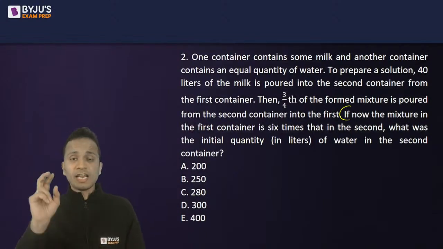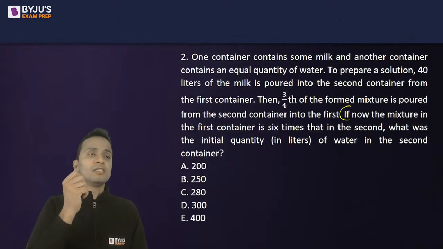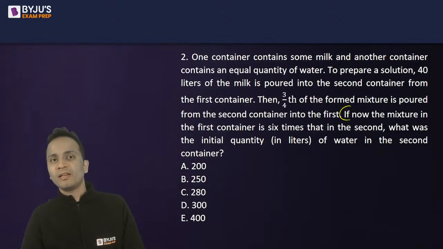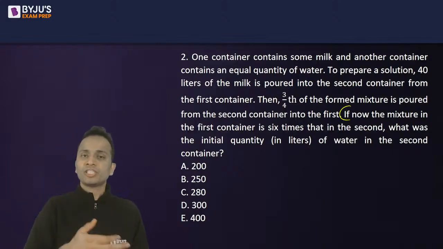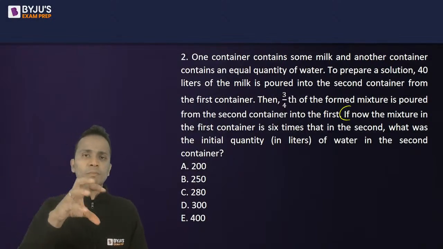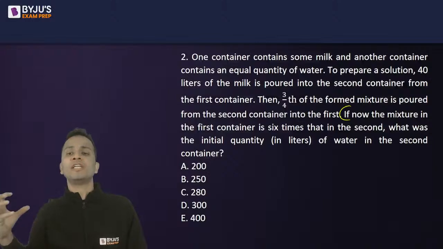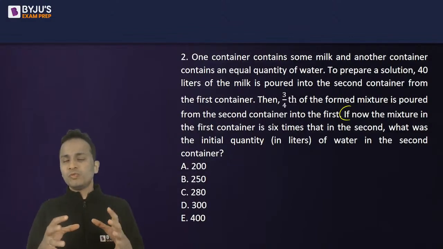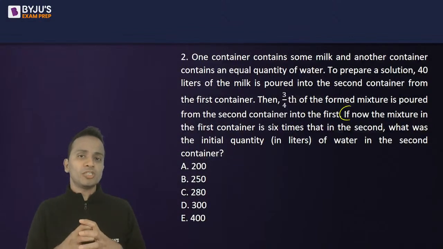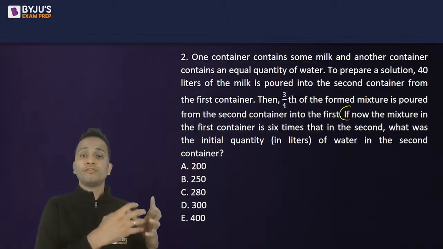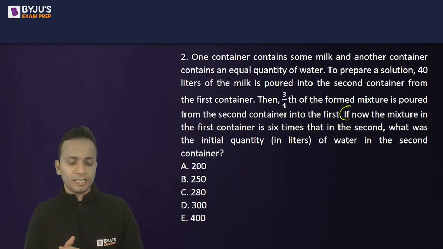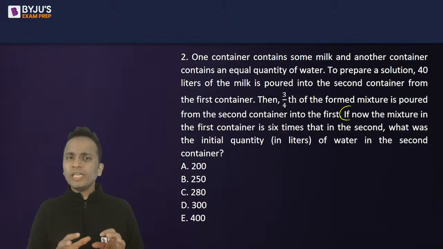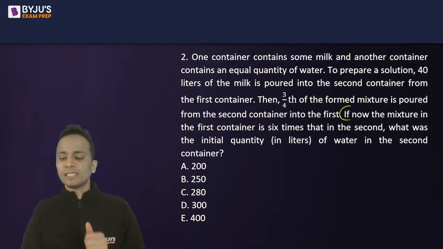They have not given any relation between the final milk and the final water of the first and the second container, or milk from the first container and water from the second container. They have given a relation between the combined mixture, the total mixture of the first container with the second container. So there is no need to keep the volumes of milk and water separately.